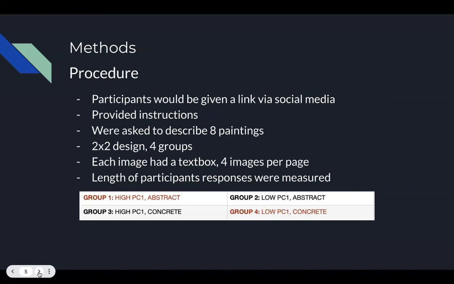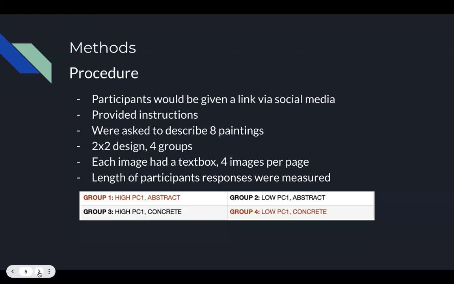In our procedure, participants will be given a link via social media. Participants would then read instructions telling them they will see a series of 8 paintings. Please describe each in the text box provided. Due to the 2x2 design, there are 4 groups in total. 2 images matching the criteria were assigned to each group, and each participant received all 8 images to describe.